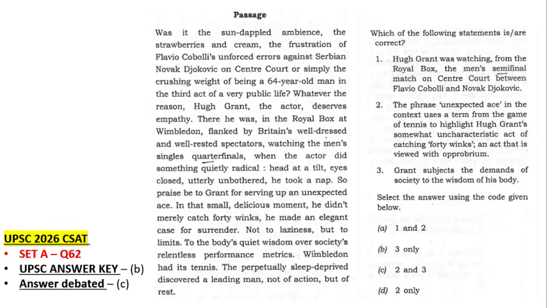Now next one, question number 62 of set number A, and this is the answer key B they have given, but the debated answer is C. So let's see this. This is the tennis question. I don't know which idiot has written this article in the first place, for UPSC to copy it and take it. UPSC is not that smart that they will sit and write this. They just copied it from some idiotic philosophical newspaper or wherever.